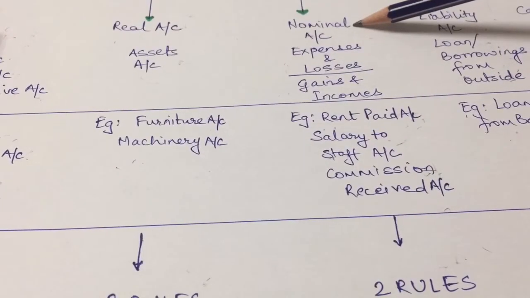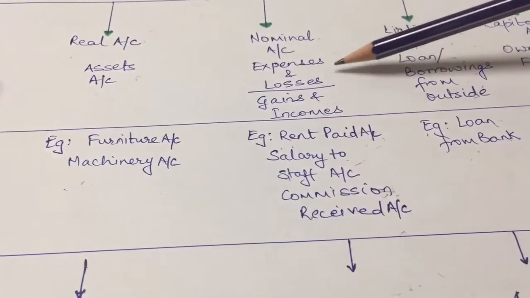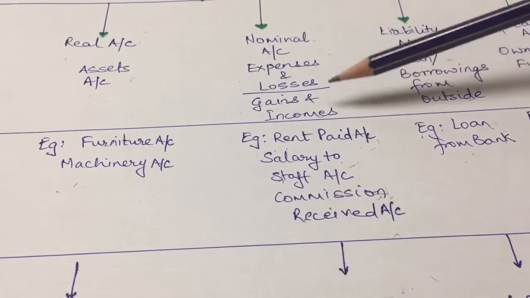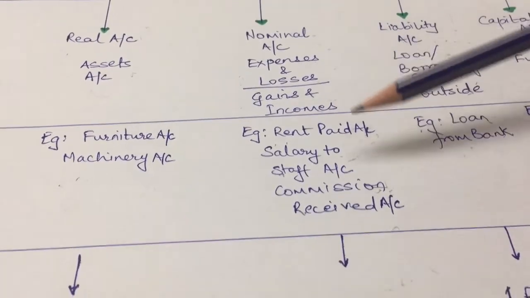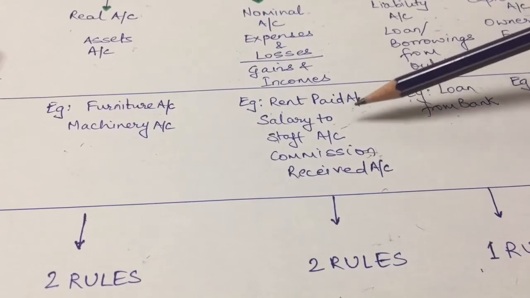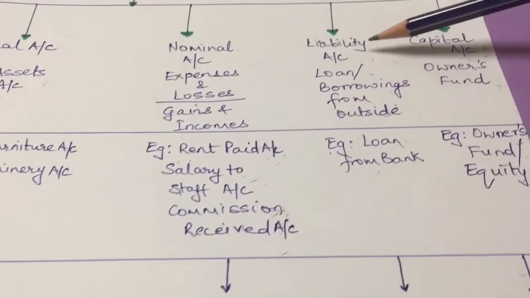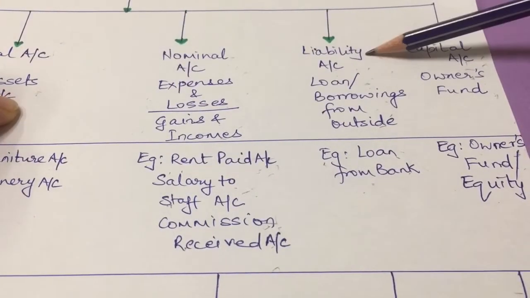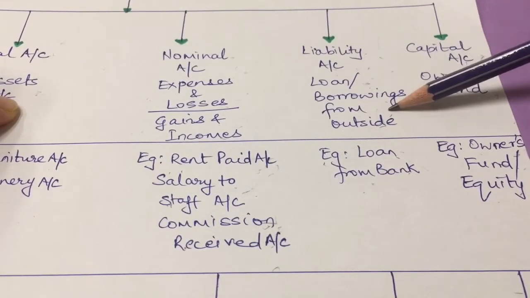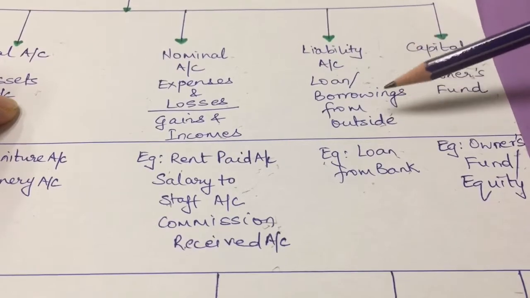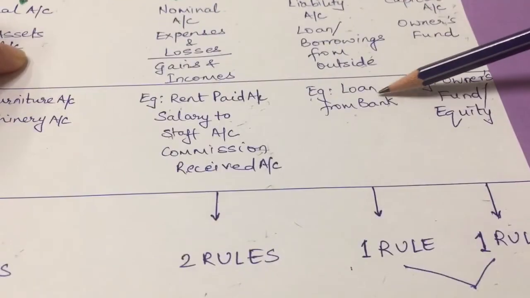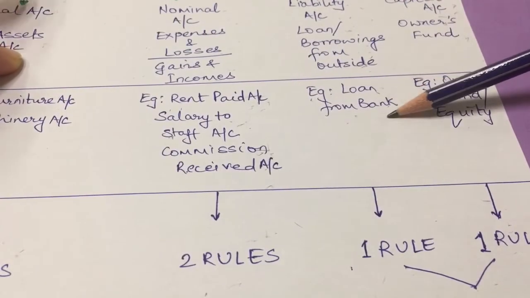Then comes the nominal account. Nominal account includes all the expenses and losses, all the gains and incomes. Example like rent paid, salary to staff account or commission received account. Then we have liability account. Under this account, all the loans or borrowings from outside, from bank are included. Like suppose example is loan from the bank.